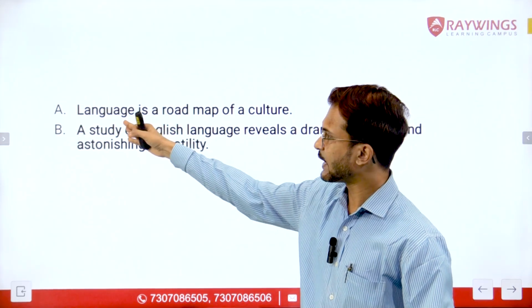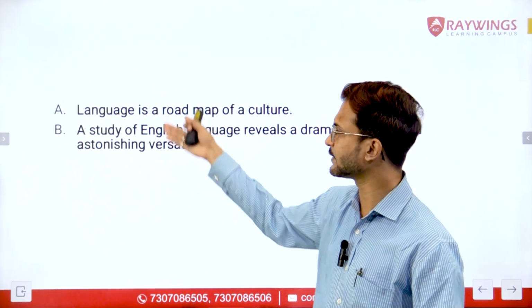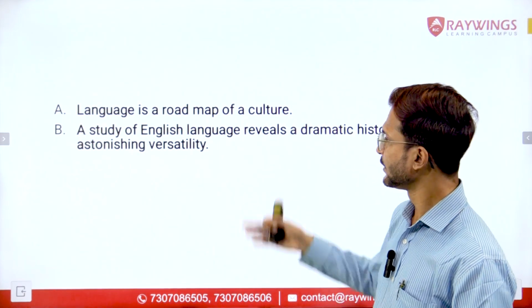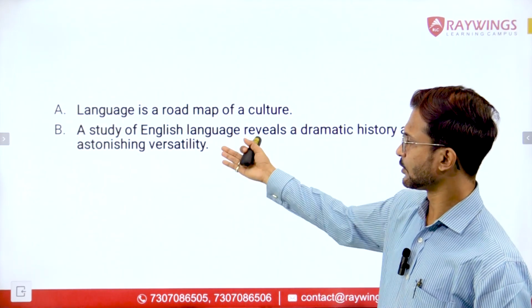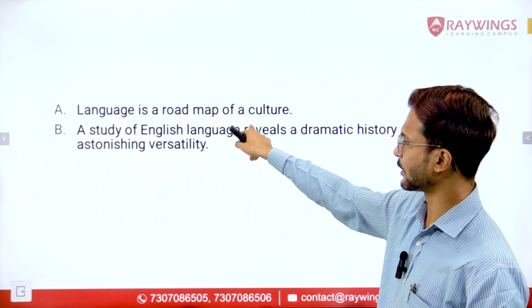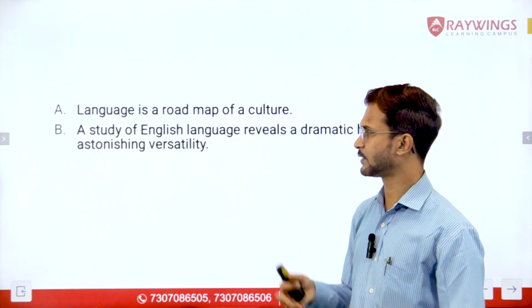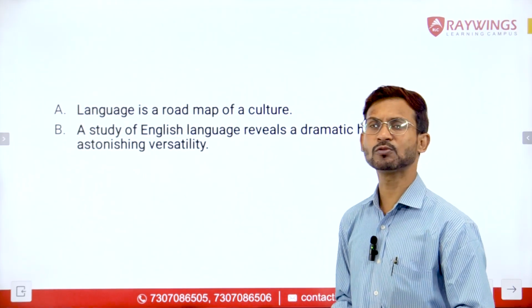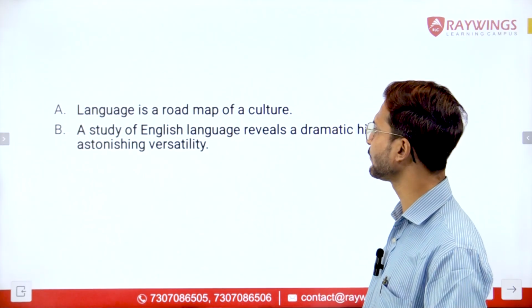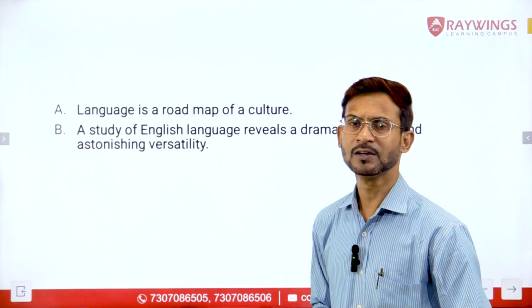So the general idea comes at the first place, followed by the specific idea at the second place. Sentence A, Language is a roadmap of culture, comes first, and according to the same logic, sentence B should come next: a study of English language reveals a dramatic history and astonishing versatility.